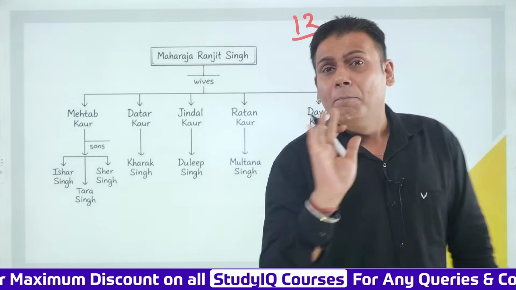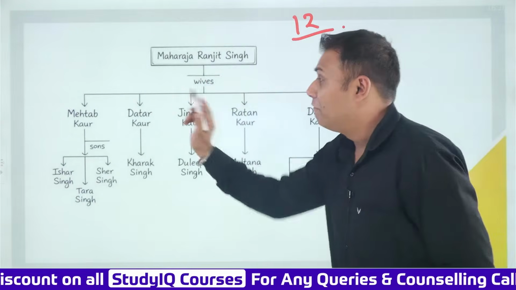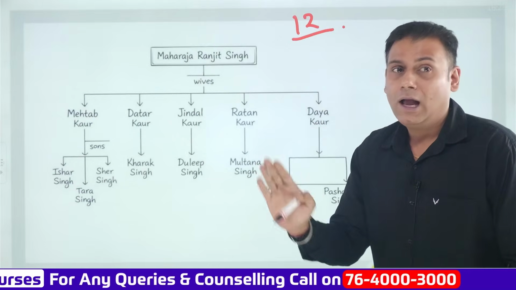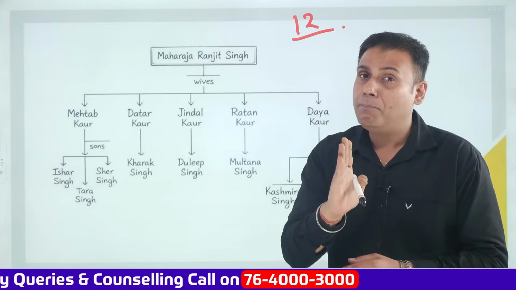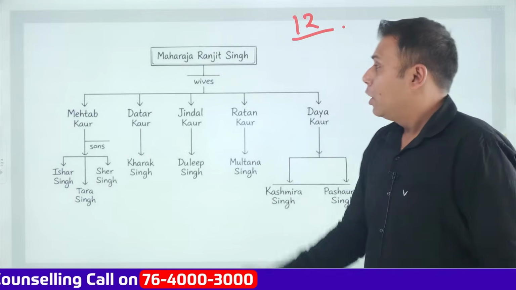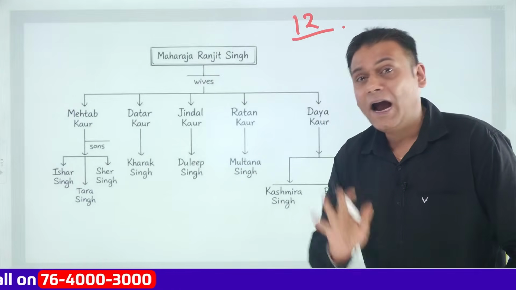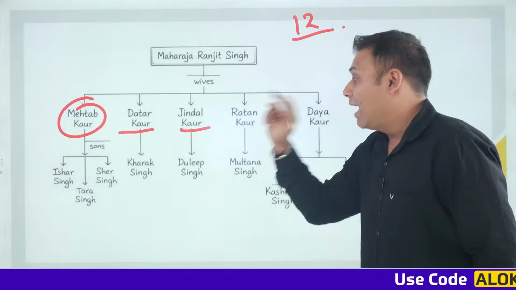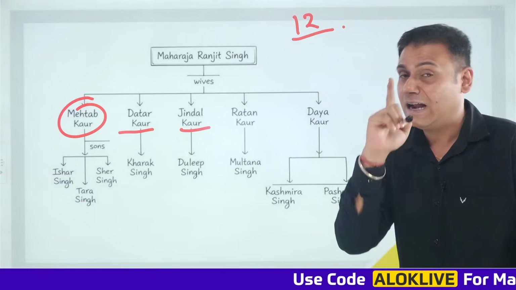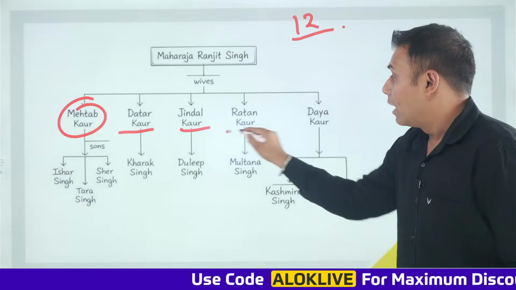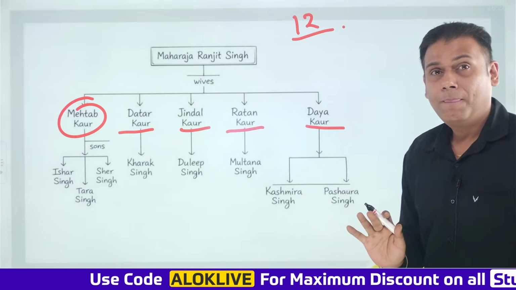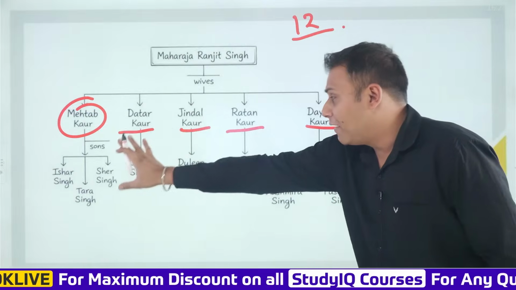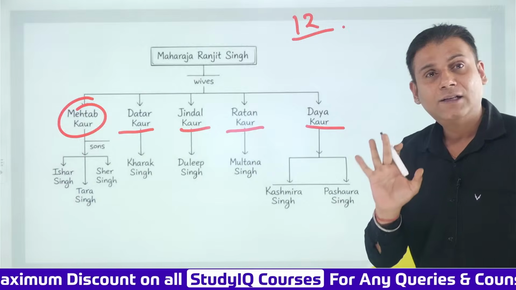Now, Maharaja Ranjit Singh ji had 5 wives. It is not necessary to remember all the characters. I'll tell you which characters are very important to remember. Okay? So, Maharaja Ranjit Singh ji had 5 wives: Mehtab Kaur, Datar Kaur, Maharani Jindal Kaur, most important, that needs to be remembered, then Ratan Kaur and Daya Kaur. And from these 5 wives, he had these respective sons.